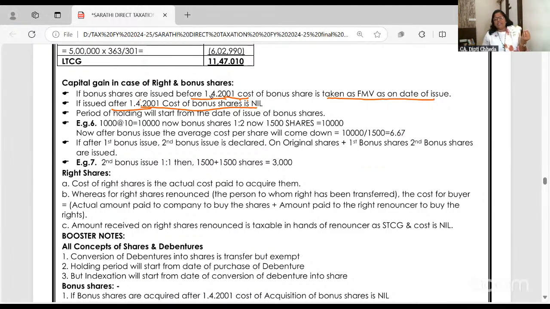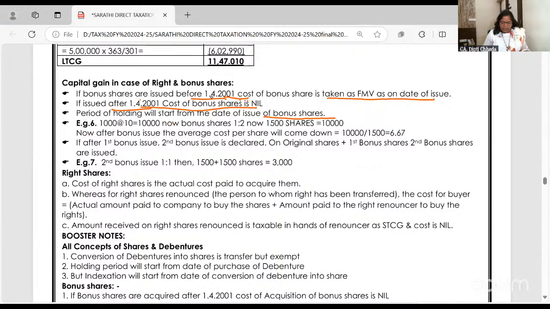Ma'am, what is the need of this? See, when I sell the shares, I need to know what is the cost of the bonus shares, right? So cost of the bonus shares is nil if it is acquired after 1st April 2001. Now the period of holding will start from the date of issue of the bonus shares. The date bonus shares are issued, it will start.